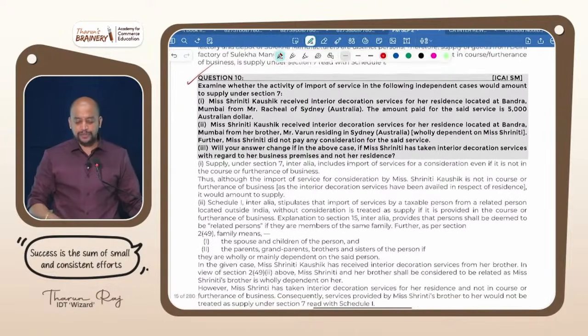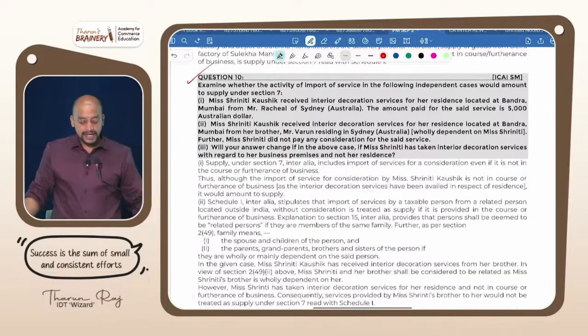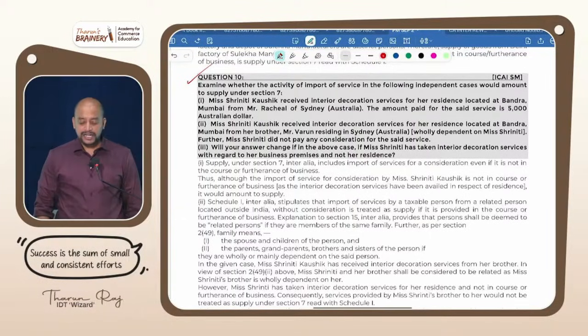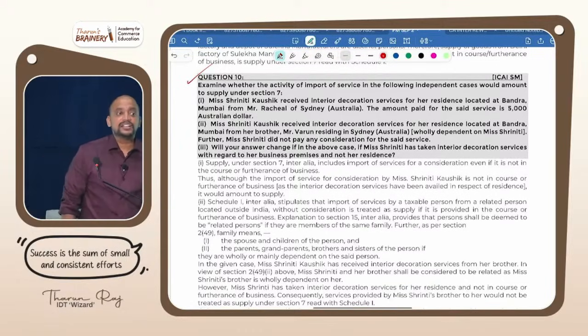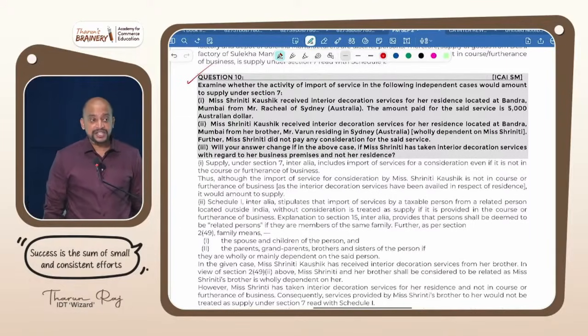Examine whether the activity of import of service in the following independent cases would amount to supply under section 7. Ms. Srinidhi Kaushik received interior decoration services for her residence located at Bandra, Mumbai from Mr. Rachel of Sydney, Australia. The amount paid for the said service is 5,000 Australian dollars. What is your answer? Is it for consideration or without consideration? For consideration. When it is for consideration, 7.1b, it is import of services, because Srinidhi Kaushik is in India and she received services from Australia. So it's an import of service.